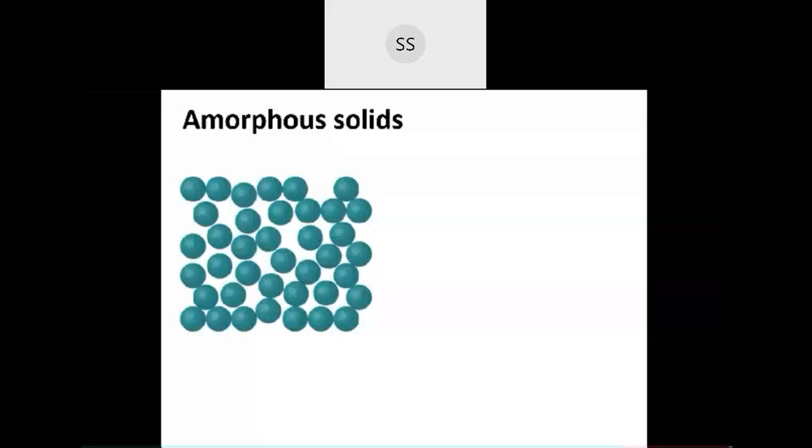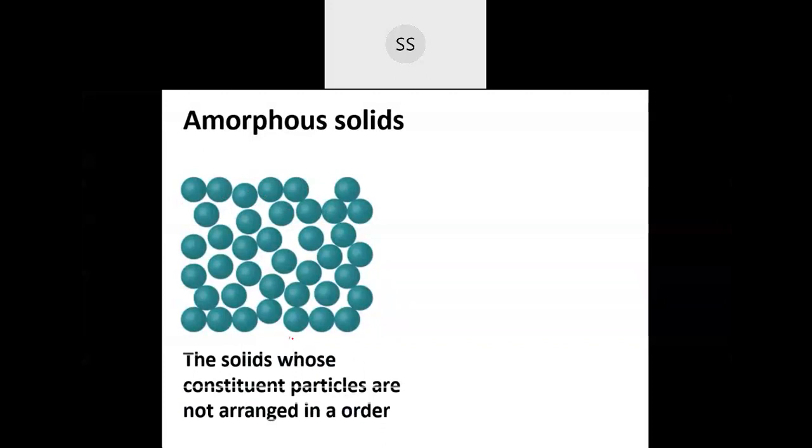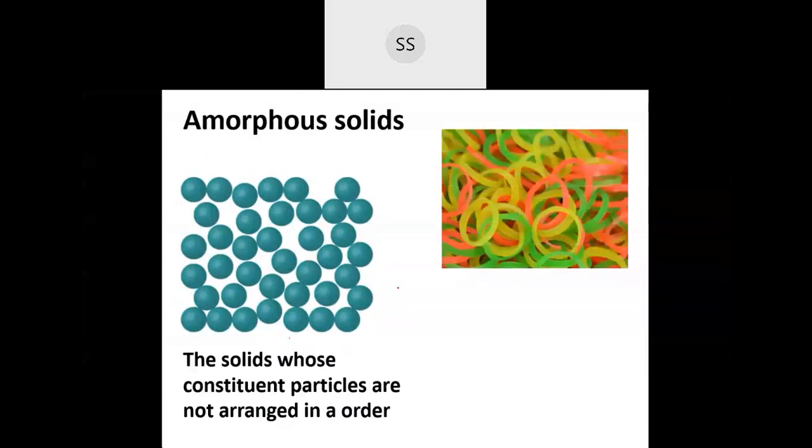There is no organization. Here in the local language we say "no arrangement". So you can see the particles are scattered here and there. It doesn't have a correct arrangement. If the constituent particles are not arranged in a correct order, then such solids are called amorphous solids.